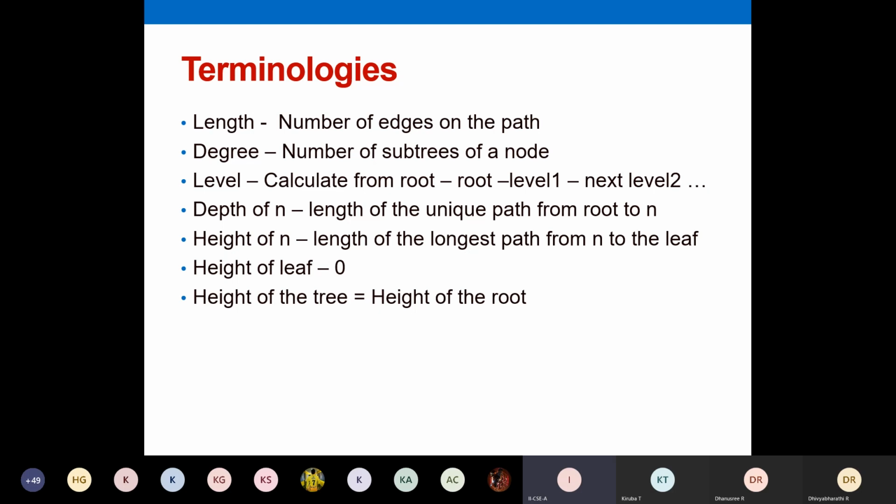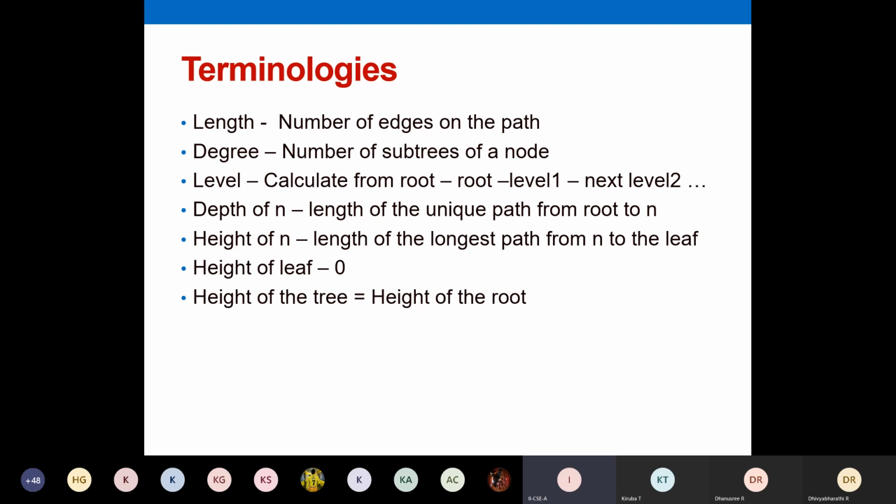And here you can see height of a leaf node. What is the height of a leaf node? If it is asked, you have to tell it is 0, because we are already at the leaf node. So any node before that leaf node, its height is going to be 1, like that. In the reverse order, you have to see. Depth always starts from the root node. Height, you are going to count from the leaf node onwards, and height of the leaf is going to be 0. And height of a tree, if you want to calculate the height of the entire tree.